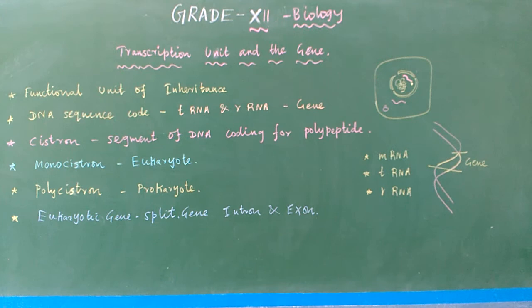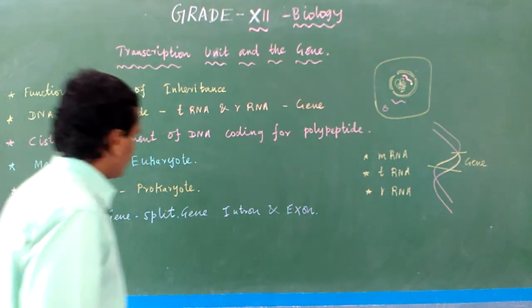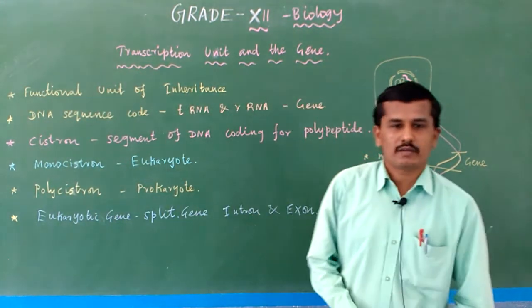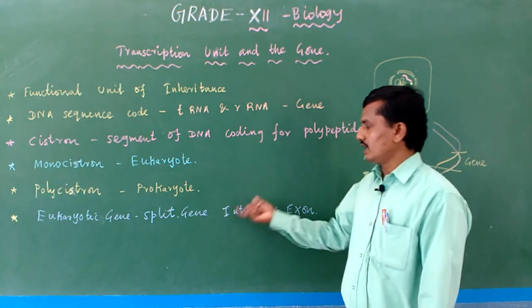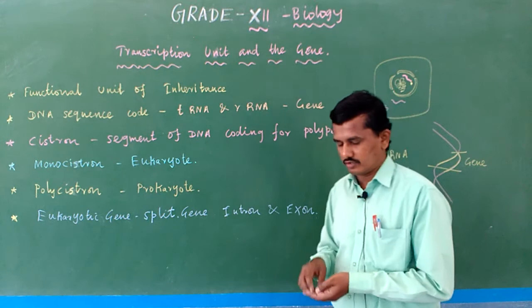In eukaryotes, if you look at eukaryotic genes, they are called split gene arrangement. So normally gene, what is meant by gene? The segment of DNA. Here it is a split gene. Eukaryotic, listen to the drawing.